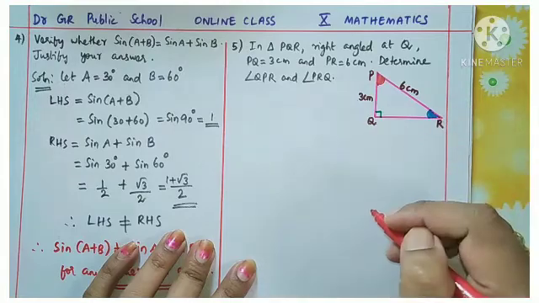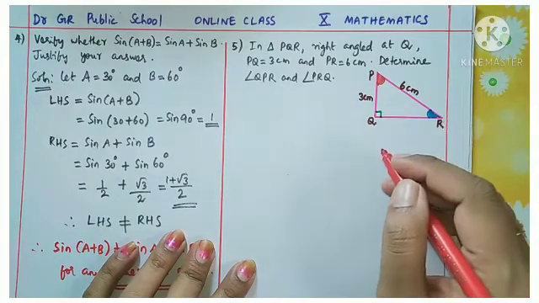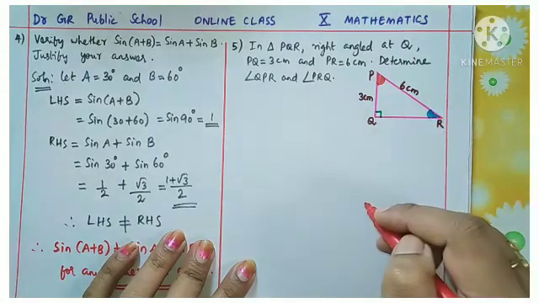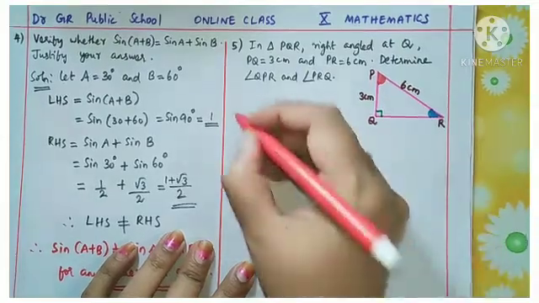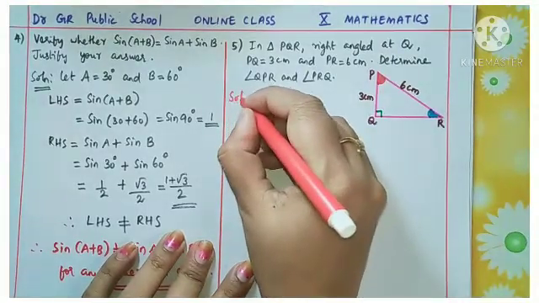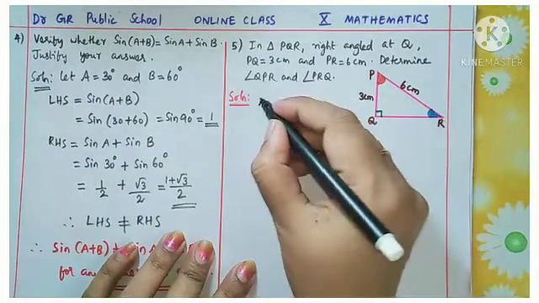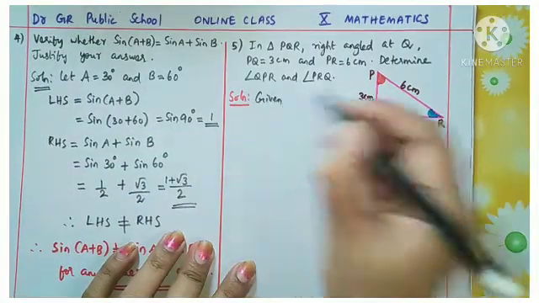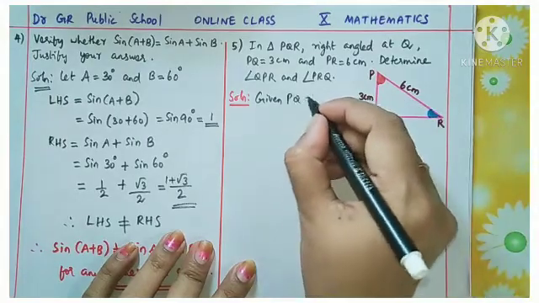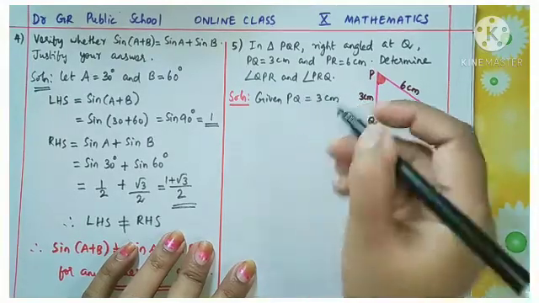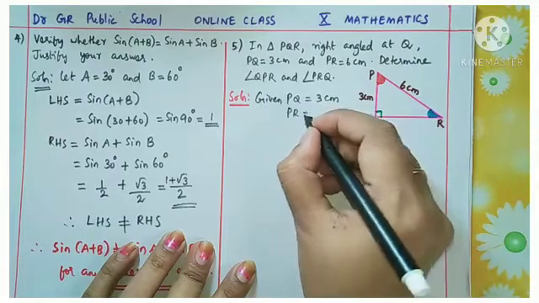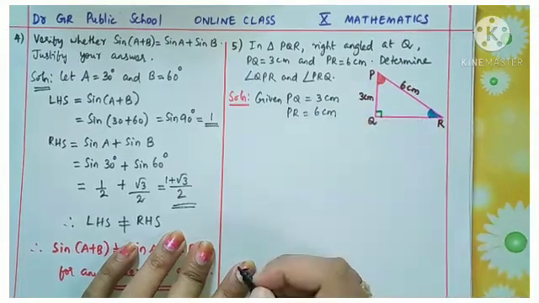So how can you do this question? By applying the trigonometric ratios. Okay, so first we start the solution. Given, we can write the given values. PQ is given 3 centimeters. PR is given 6 centimeters.